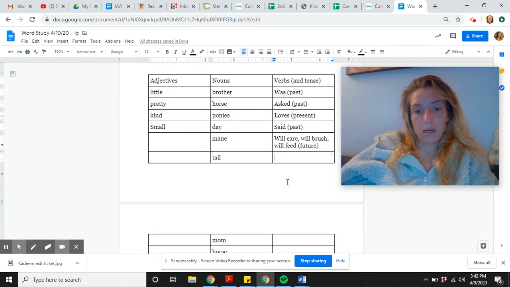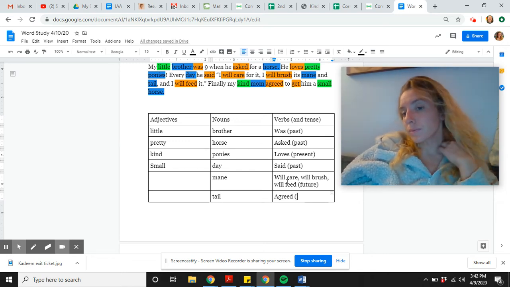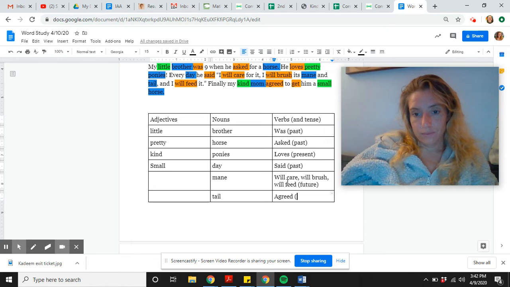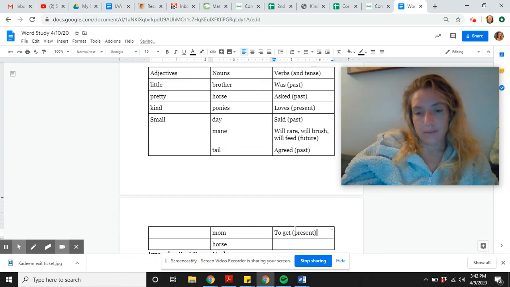Finally, my kind mom agreed to get him a small horse. What tense is agreed in? Past. And then the last one is to get, which we'll just say is the present for now.